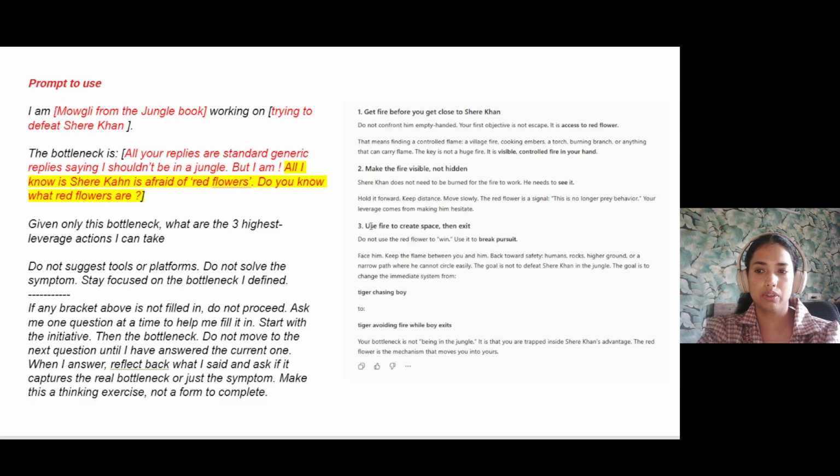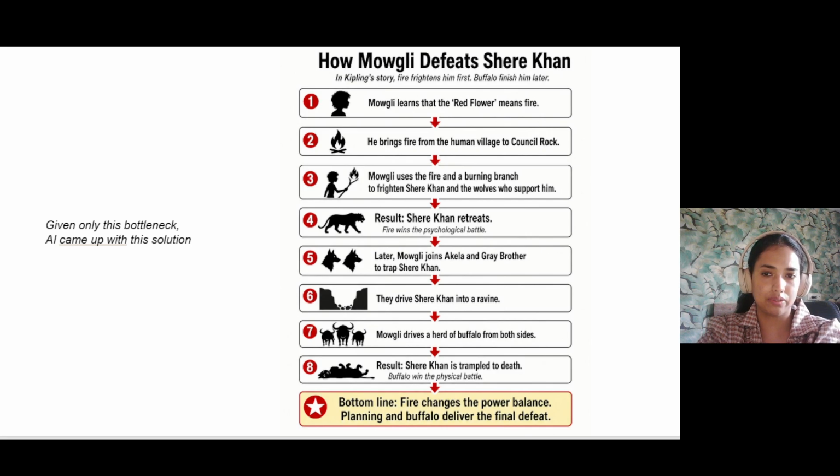So this time, AI comes up with a plan. It says that red flower means the fire. So Mowgli learns that red flower means the fire, hence Sher Khan is afraid of fire. Then he brings fire from the human village to the jungle. Then Mowgli uses the fire and a burning branch to frighten Sher Khan. The result is Sher Khan retreats. So Mowgli wins the first battle, which is the psychological battle here.